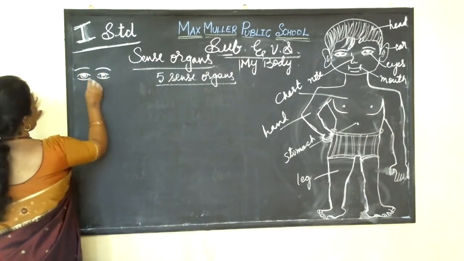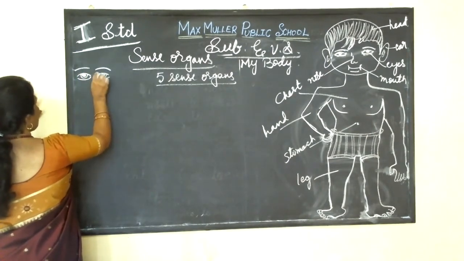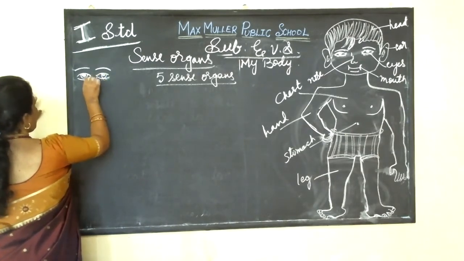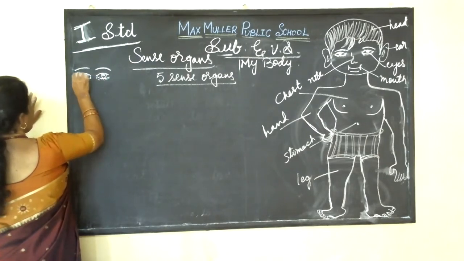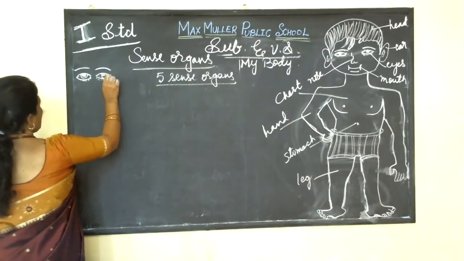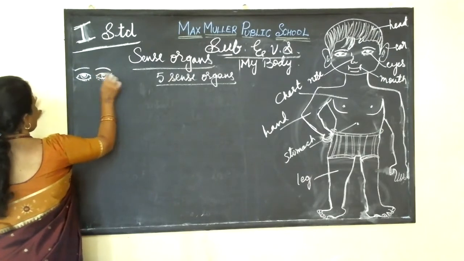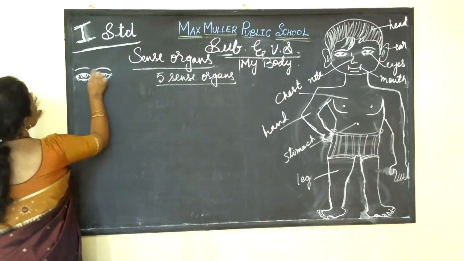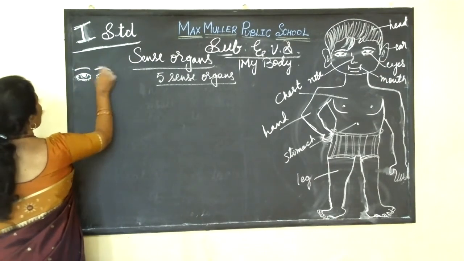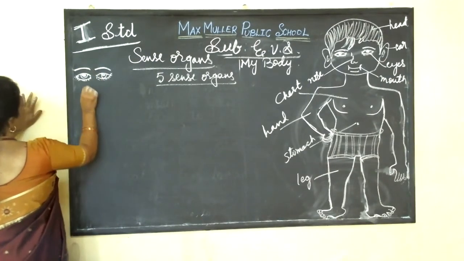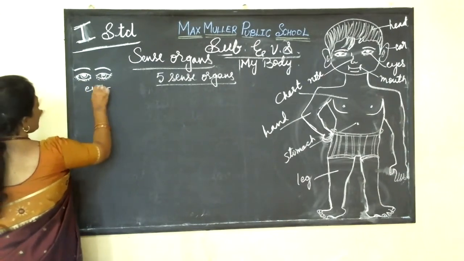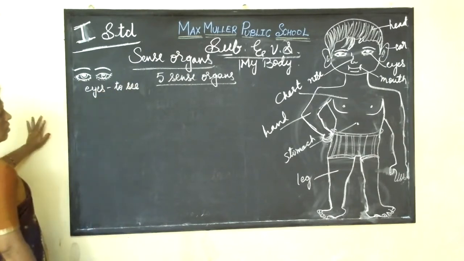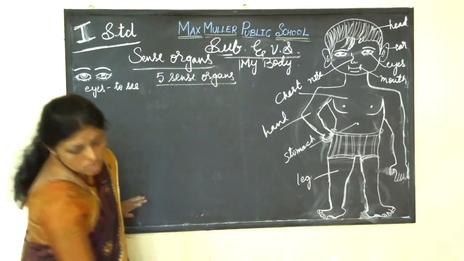This is our eyes. So, the first sense organ is eyes. We use eyes to see. Okay. Then come to the next.